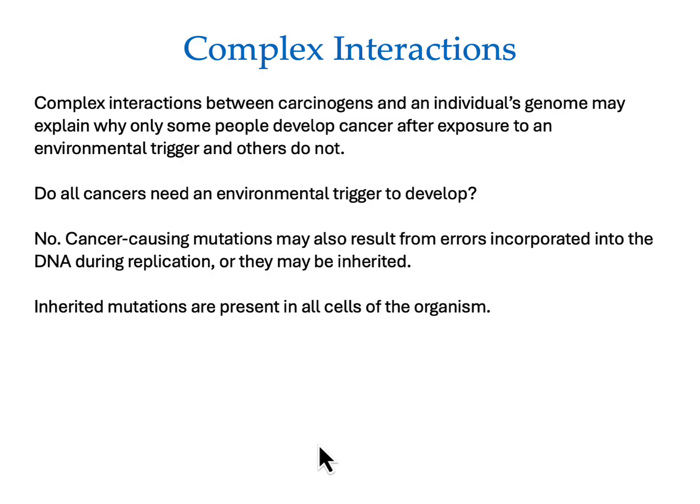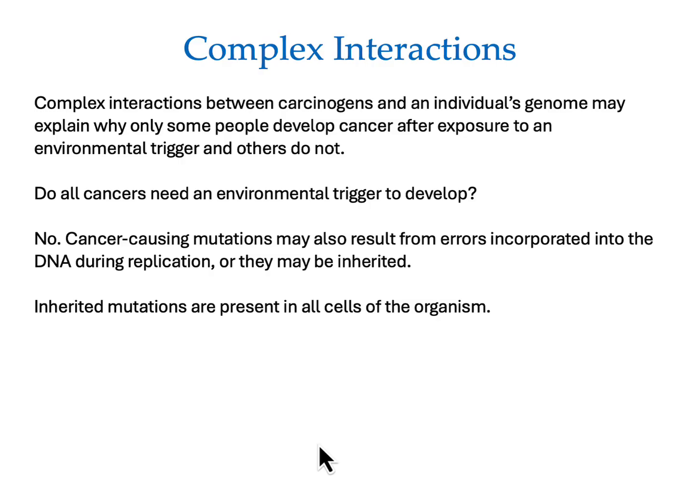Do all cancers need an environmental trigger? No. Cancer-causing mutations may also result from errors incorporated into the DNA during replication, or they may be inherited. Inherited mutations are present in all the cells of the organism.